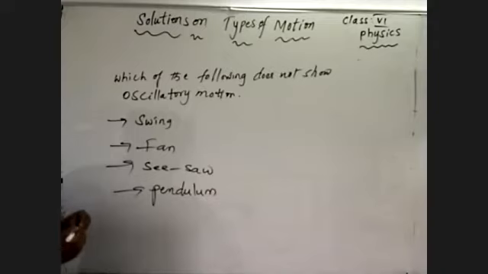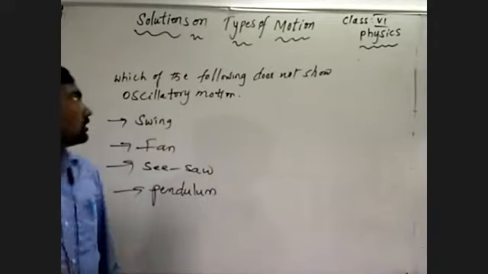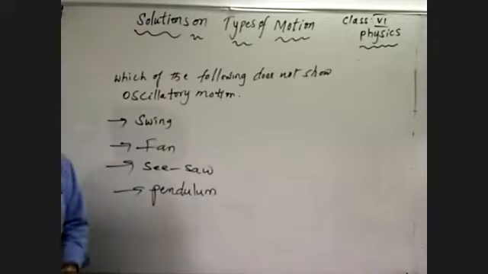Which of these does not show oscillatory motion?